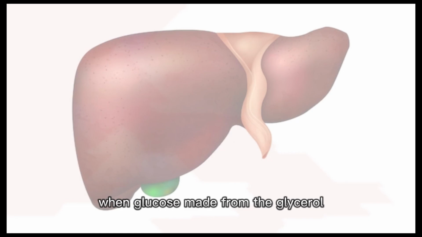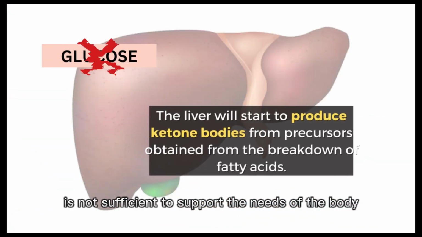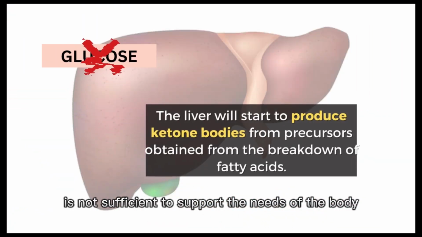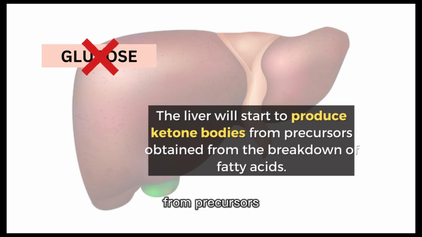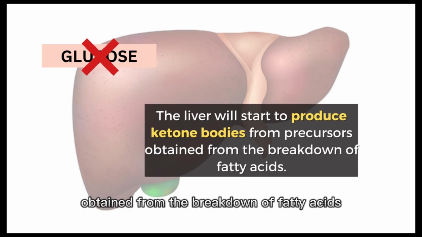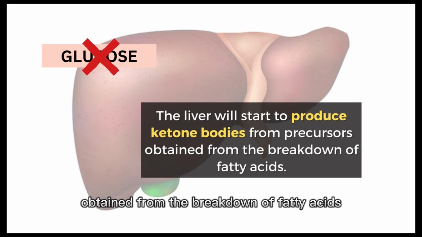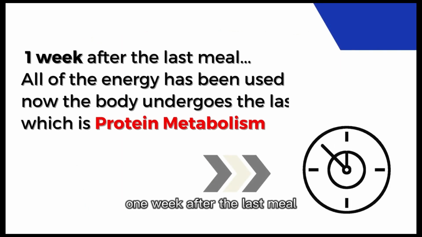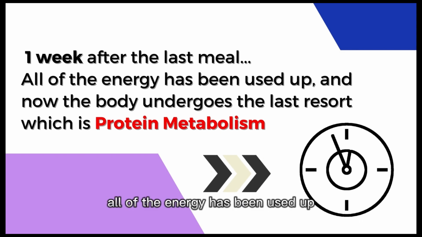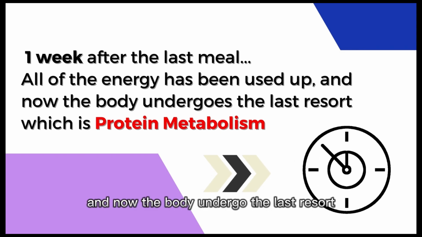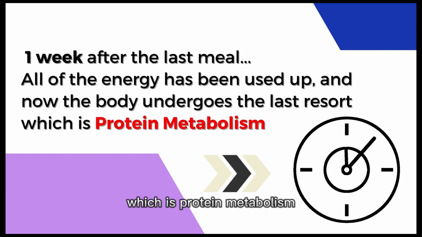When glucose made from the glycerol is not sufficient to support the needs of the body, the liver will start to produce ketone bodies from precursors obtained from the breakdown of fatty acids. 1 week after the last meal, all of the energy has been used up and now the body undergoes the last resort, which is protein metabolism.